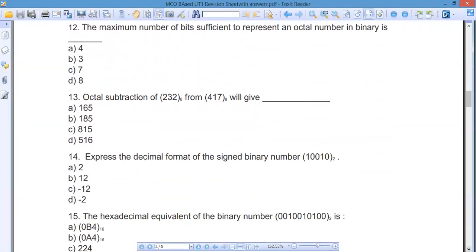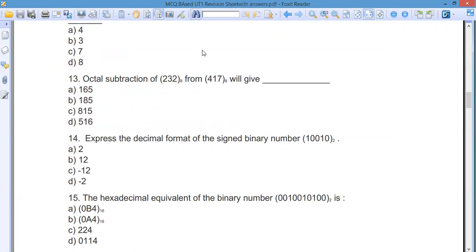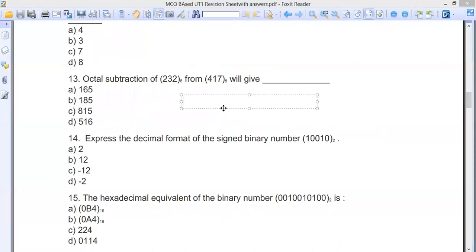octal. Now here, maybe we have not discussed that way, but you still need to know how you can do this one, like 417 minus 232. In this kind of subtraction, you always need to remember: in the normal way we do subtraction, 7 minus 2 is 5.